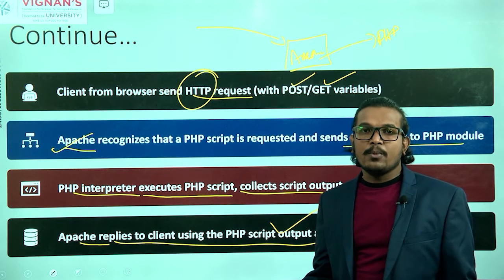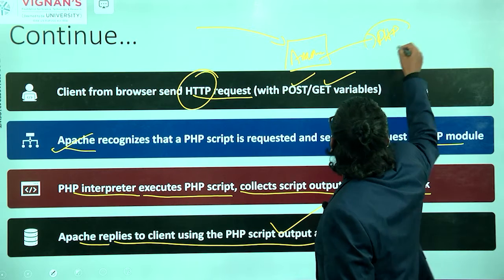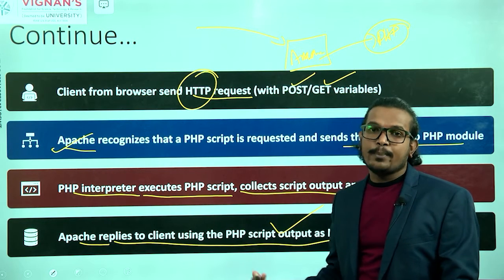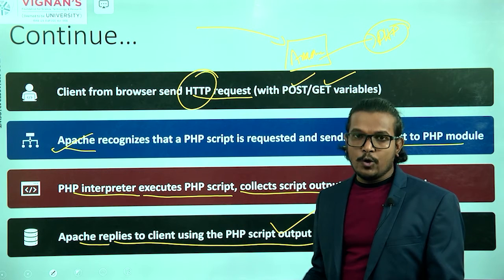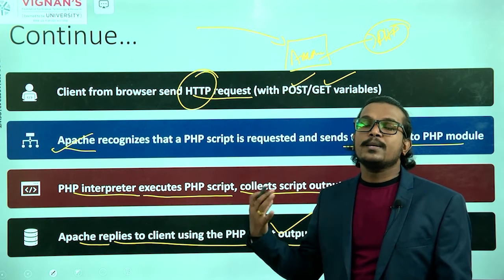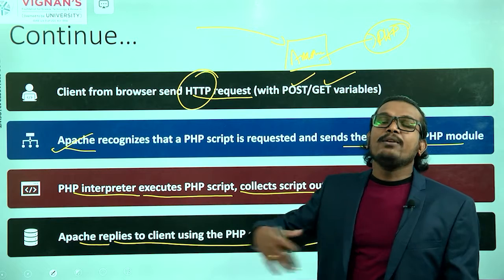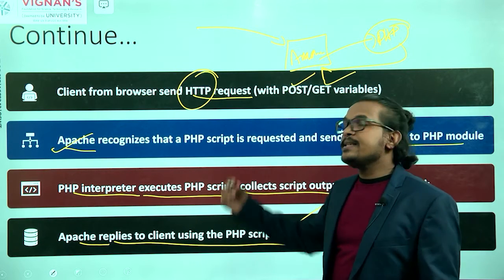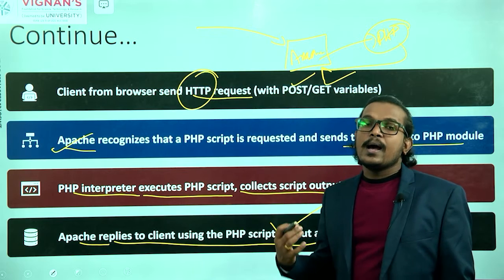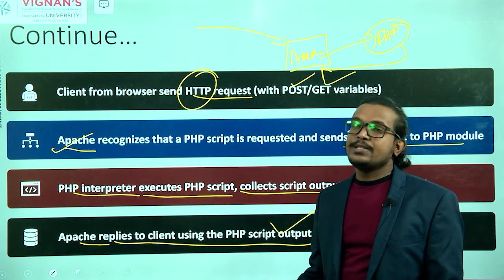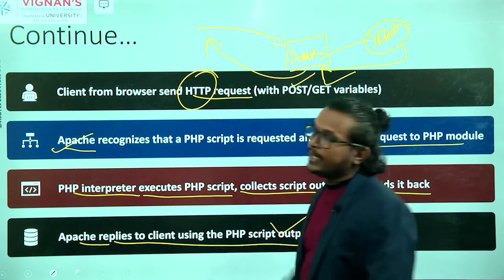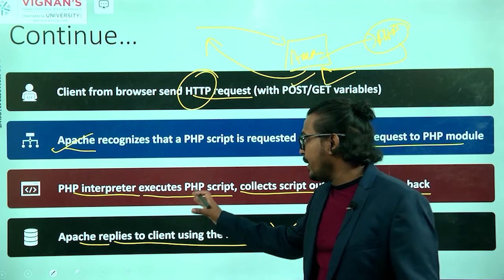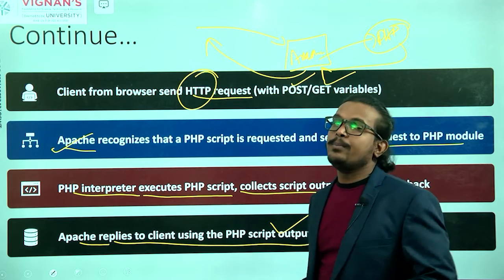The PHP module takes that request, processes and interprets it, and generates the PHP script output. Then it sends it back to the Apache server. The Apache server takes that output, constructs it in the form of HTML, and sends it back to the requesting client. This is about PHP processing in our Apache server.